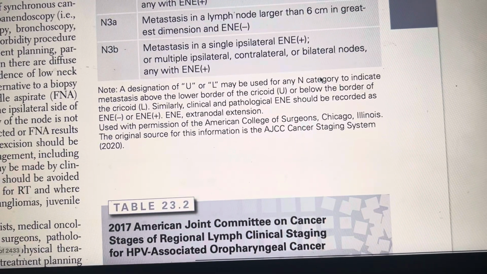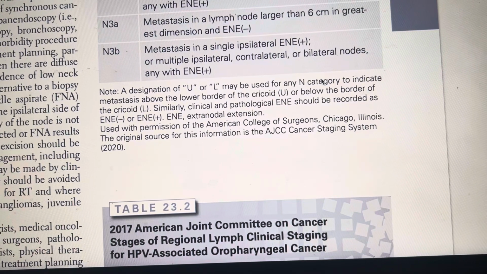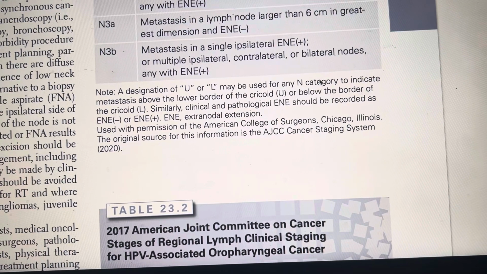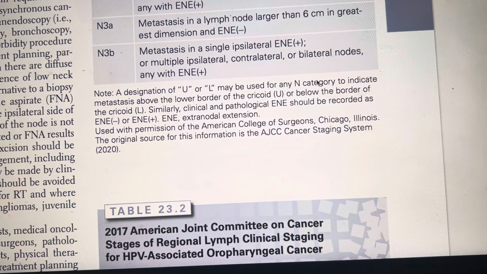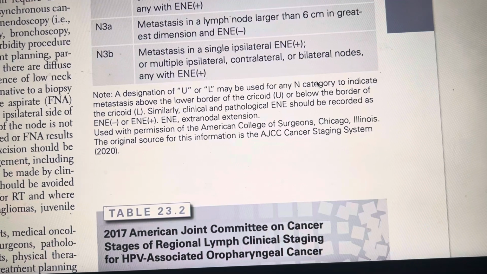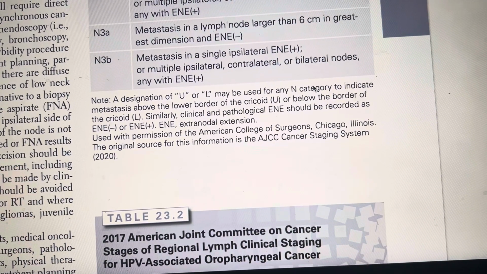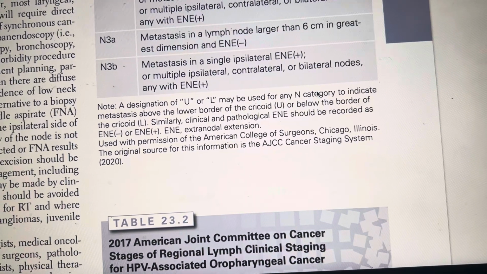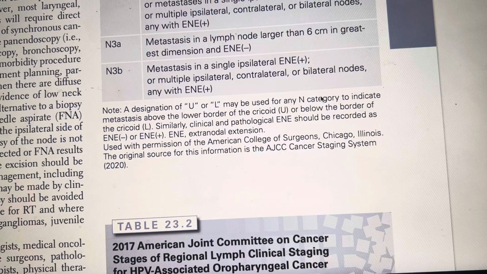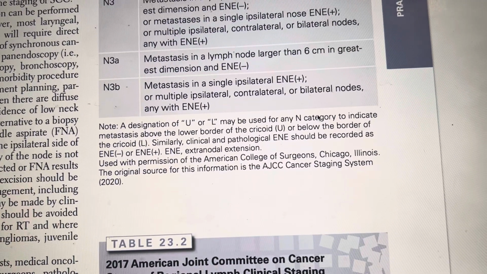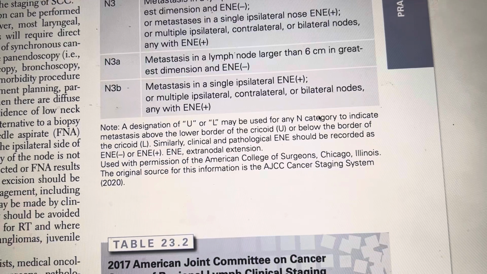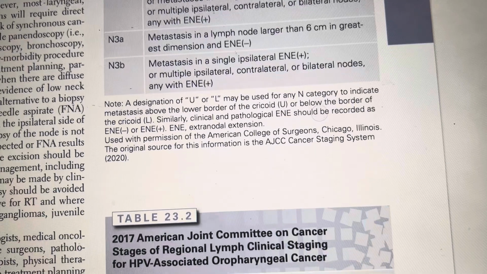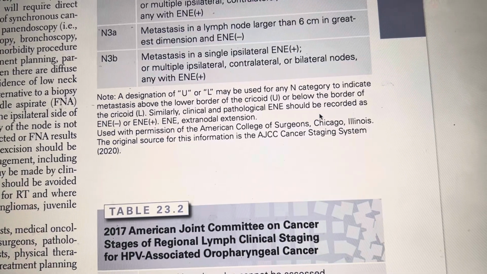A designation of U or L may be used for any N category to indicate metastasis above the lower border of the cricoid, that is U, or below the lower border of the cricoid, that is L. And similarly, clinical and pathological extranodal extension should be recorded as extranodal extension minus or plus, and used with permission.